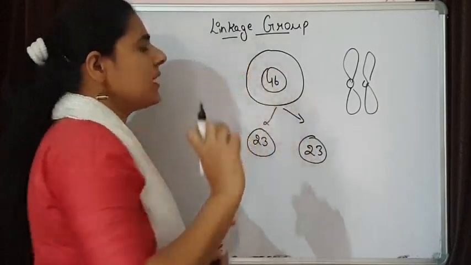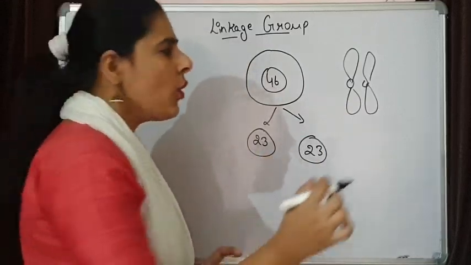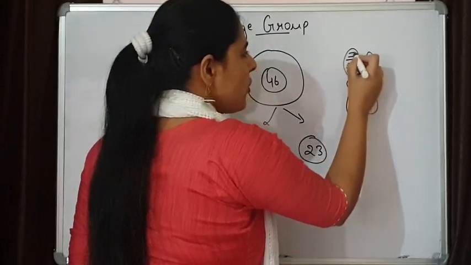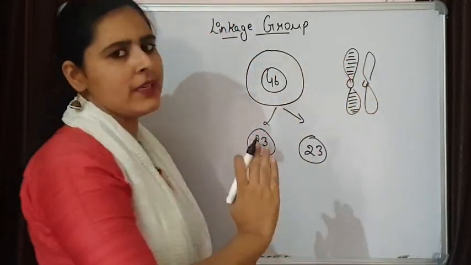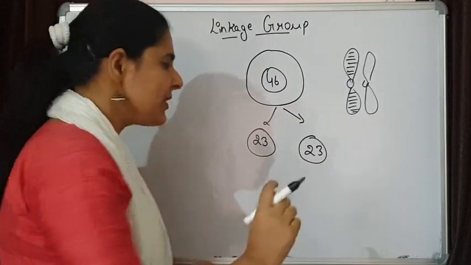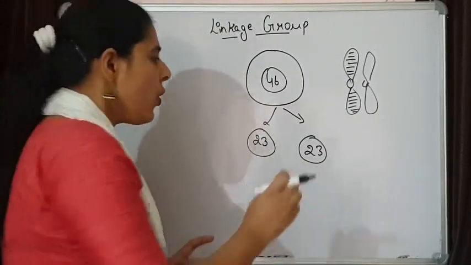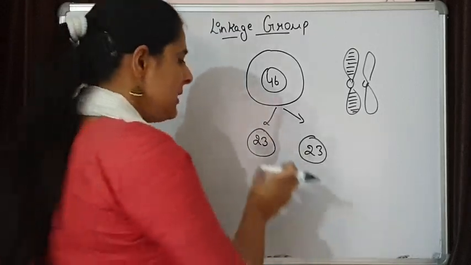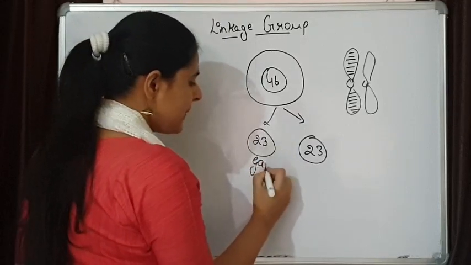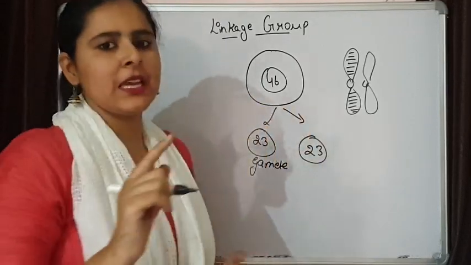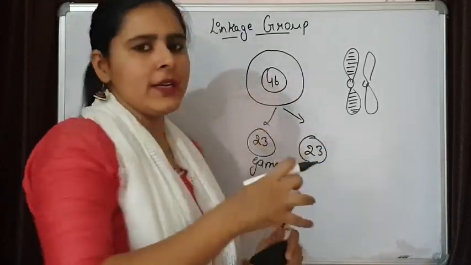And in linkage we said that when a chromosome is inherited, all the genes that are present on the chromosome, which are linearly arranged, are also inherited in the gametes. So when these 23 chromosomes are inherited in the gametes, all the genes present on these 23 chromosomes are also inherited in these gametes. So these are making our linkage group, because they are inherited together.